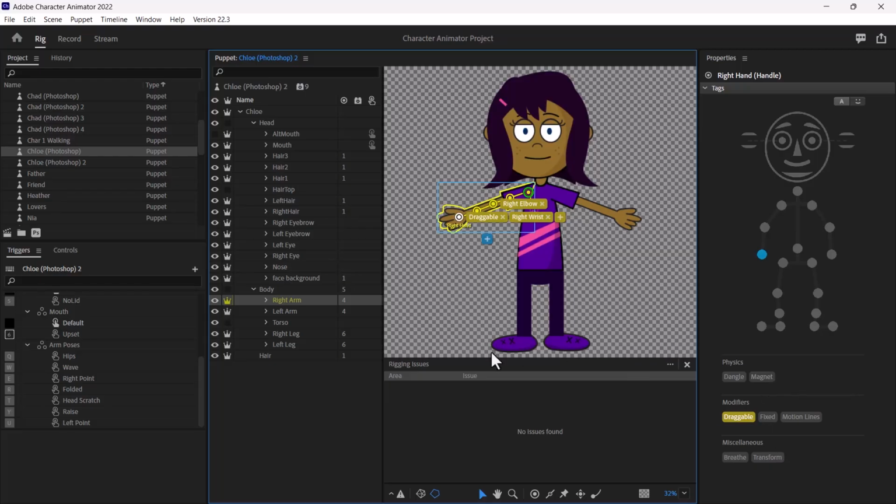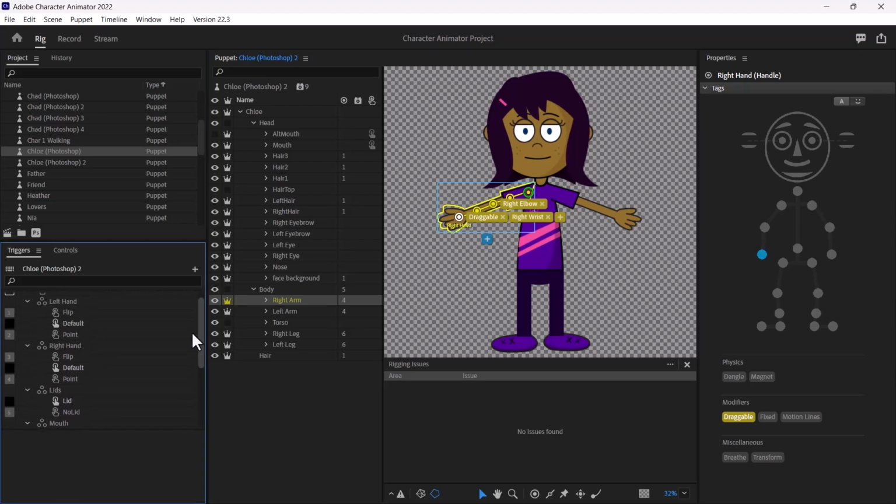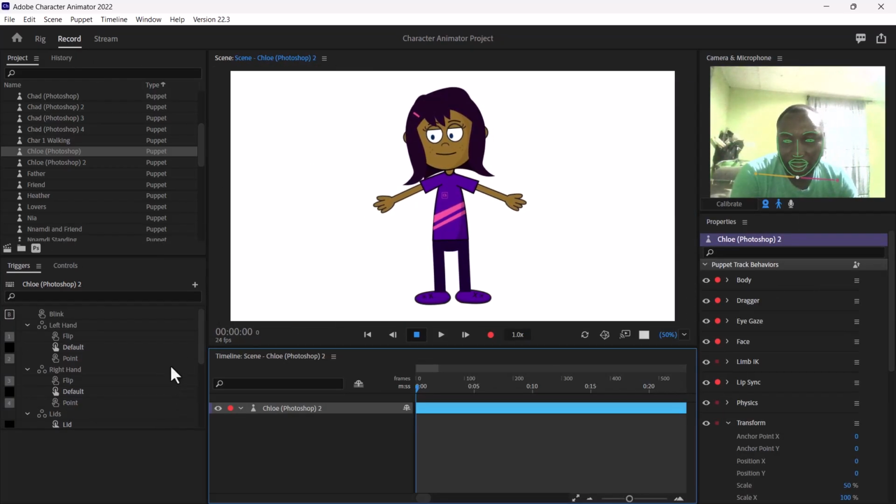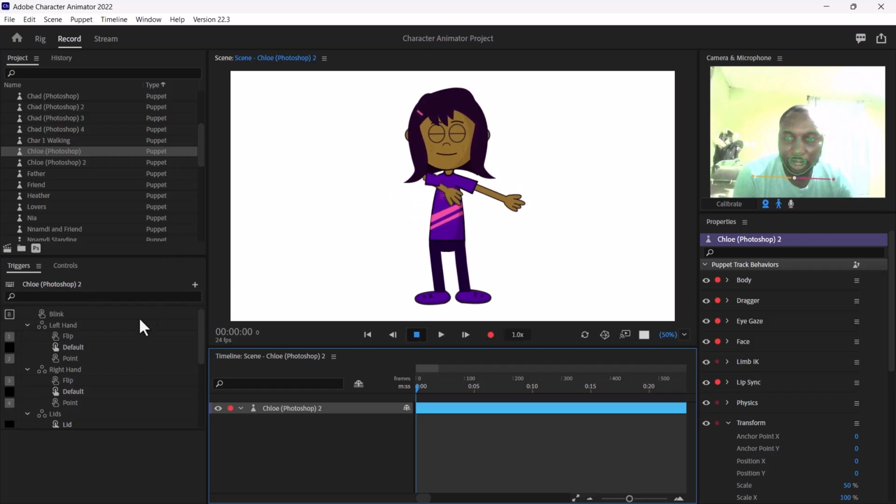Okay, so here we talked about triggers earlier. So you can see how many triggers were set up here. If you want to see this trigger in action, you have to go to the record mode away from the rig mode. Currently we are in the rig mode, so I'm going to switch to record. Okay, now that we are in record, I can just press 1 based on the information available here, or I can press B for blink. Okay, and then I can come over here and press 1.